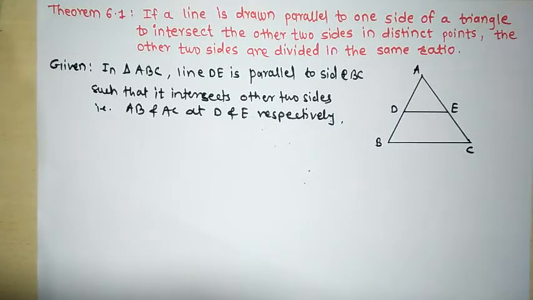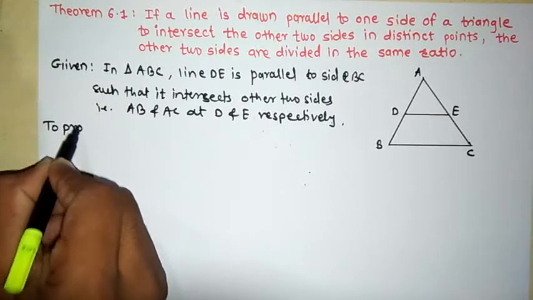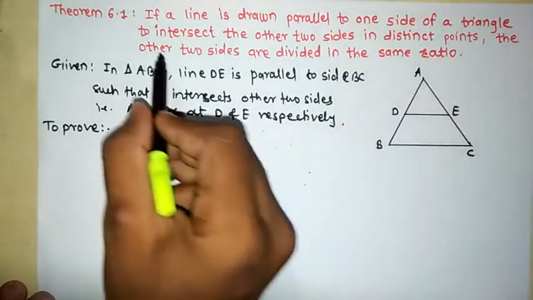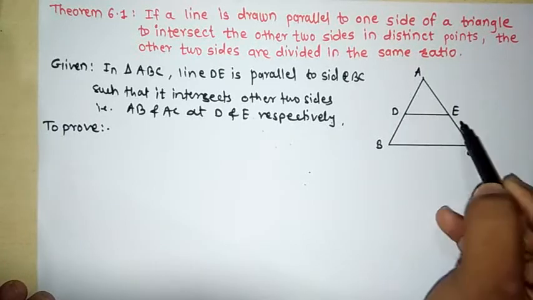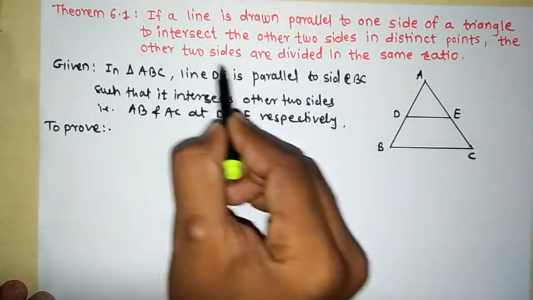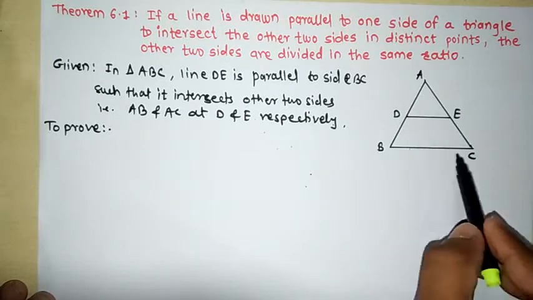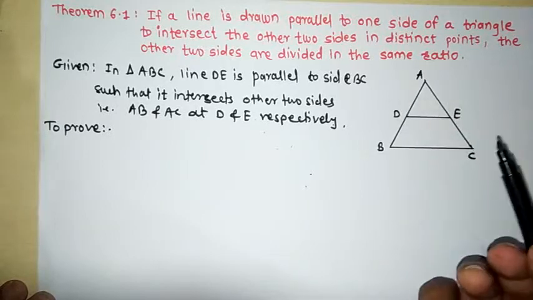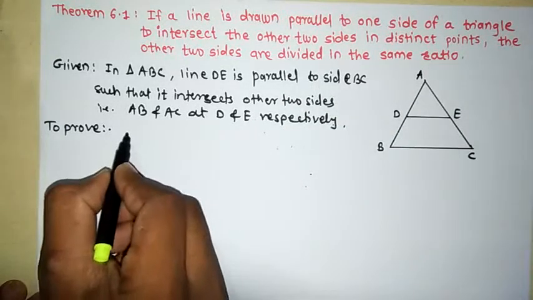And what we have to prove? Read the statement. A line drawn parallel to one side of a triangle intersects the other two sides at two distinct points. The other two sides are divided in the same ratio. If we draw a line parallel to the third side, then the other two sides are divided in the same ratio. That is what we have to prove here.